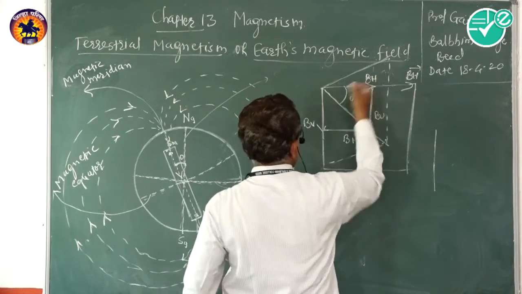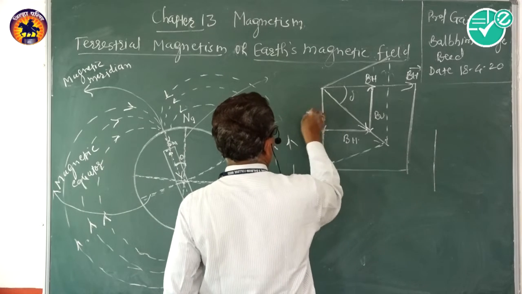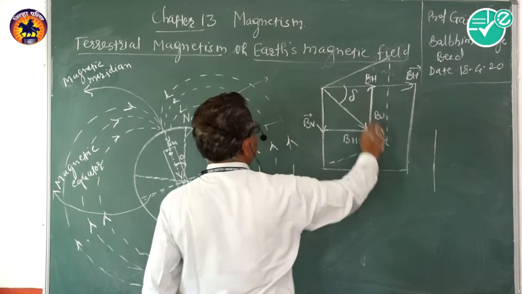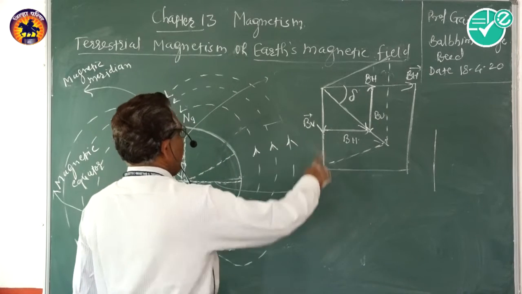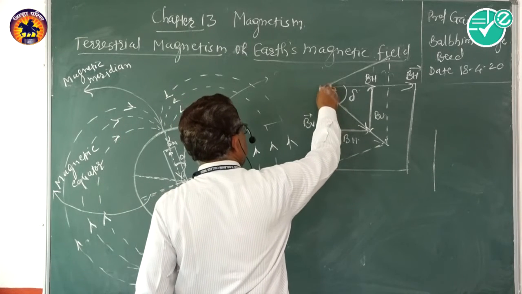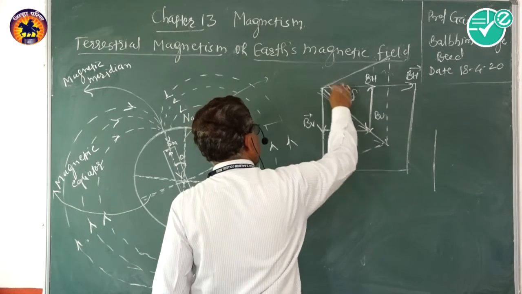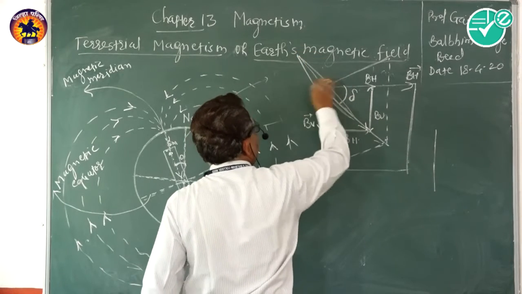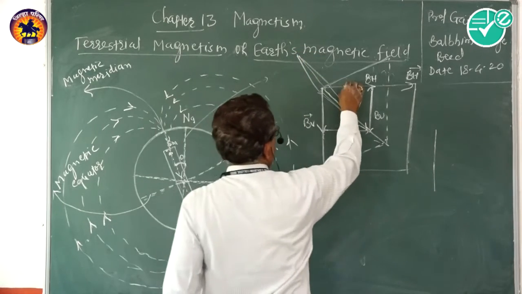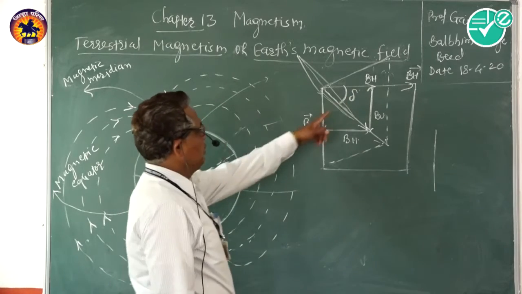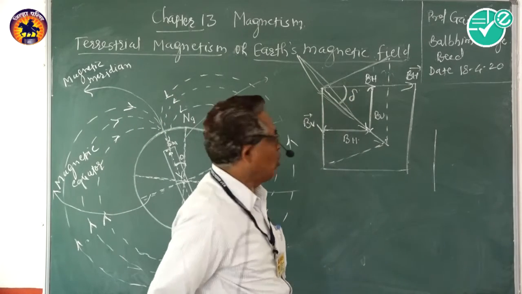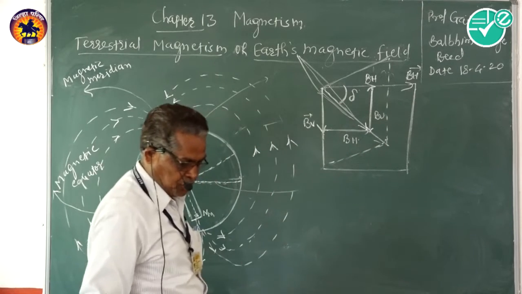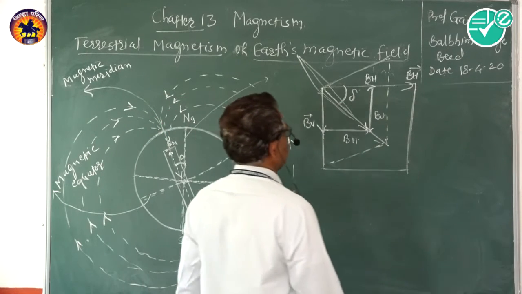This is the horizontal component of Earth's magnetic field. This is the vertical component of Earth's magnetic field. This is the angle of dip or angle of inclination delta. That means the magnetic needle remains steady like this, making some angle with horizontal, and this angle delta is nothing but the angle of dip or angle of inclination. We have to find out the expression for the angle of dip.